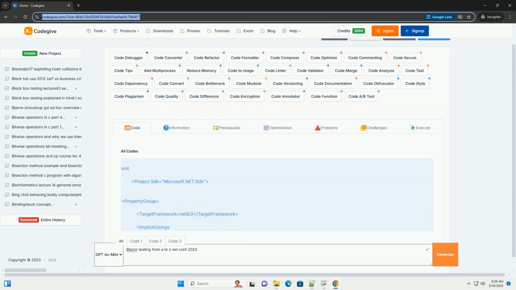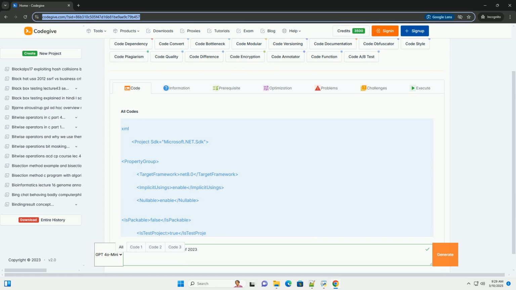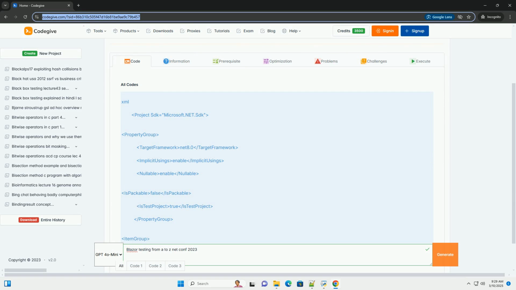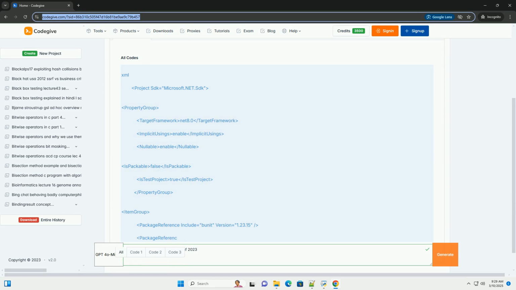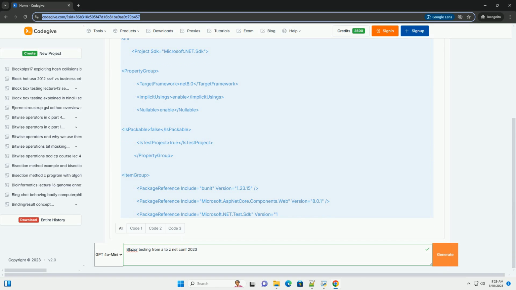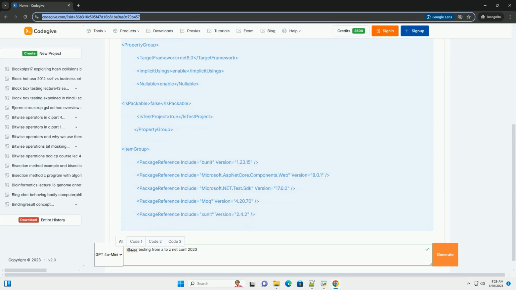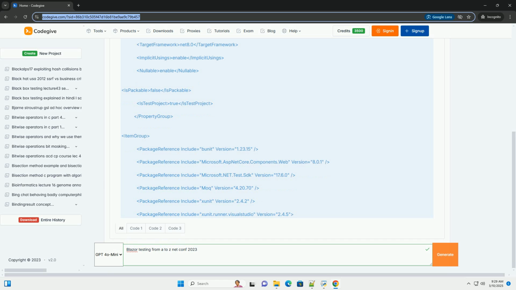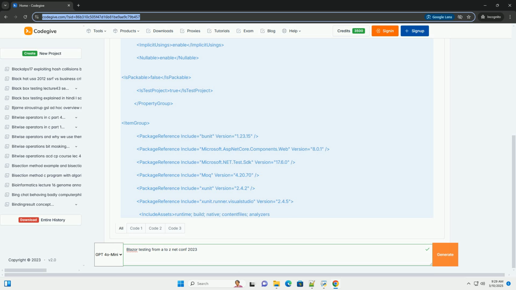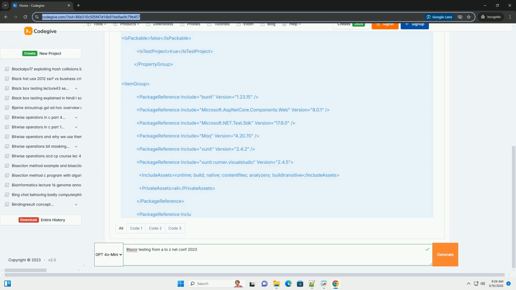Blazor Testing, a comprehensive guide from A to Z, inspired by .NET CONF 2023. This tutorial provides a deep dive into Blazor testing, covering various strategies, tools, and best practices, inspired by the latest trends and recommendations often discussed at events like .NET CONF. We'll go from setting up your testing environment to writing robust and maintainable tests.